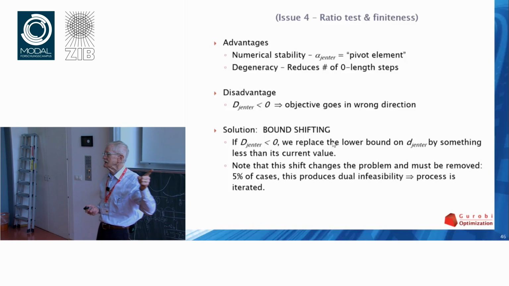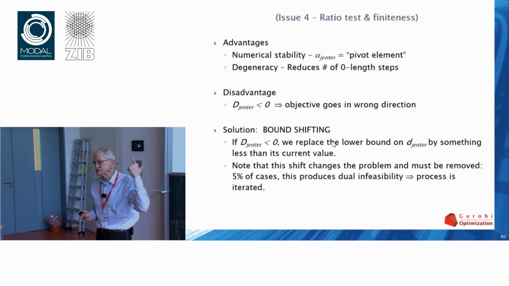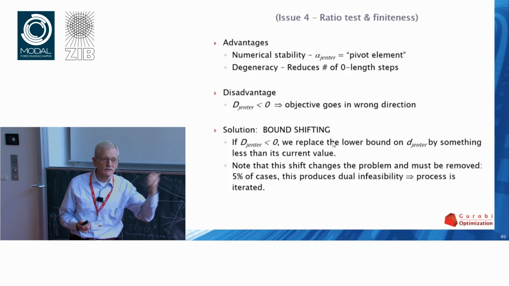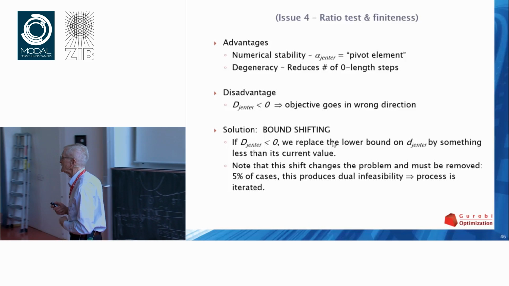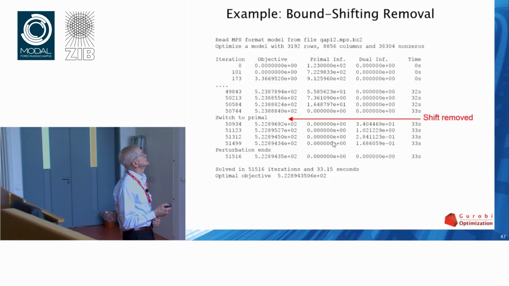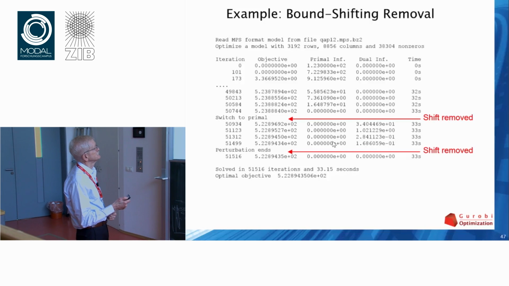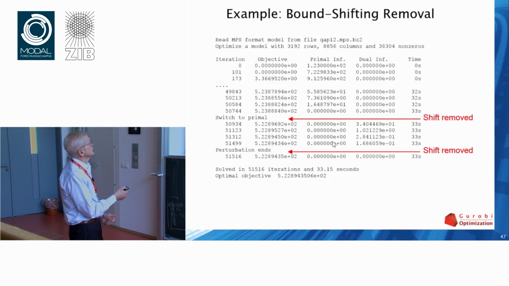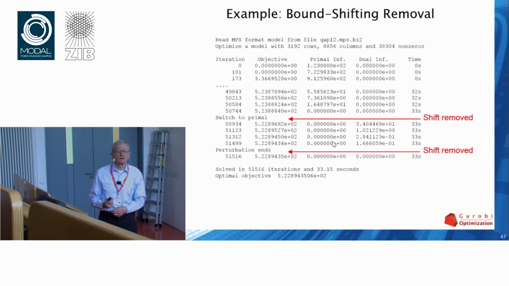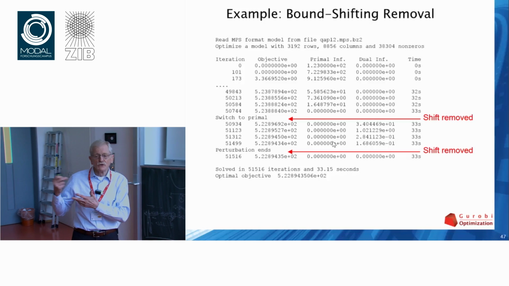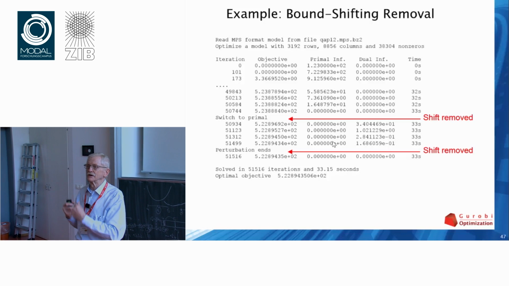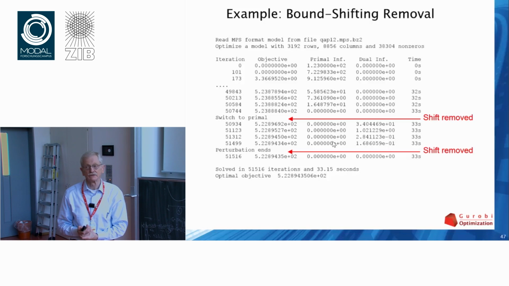Amazing. So you've improved stability, you've actually automatically improved degeneracy, and in the end, you typically don't pay anything for it. Now, some numerically difficult problems you do pay for it. You have to remove the shift and re-optimize, and this example illustrates a case, I won't go into the details, where it's happened twice, and the way Gurobi handles that is removes the shift, switches from dual to primal, which is now feasible, and iterates that process, and I don't have time to go into the details.